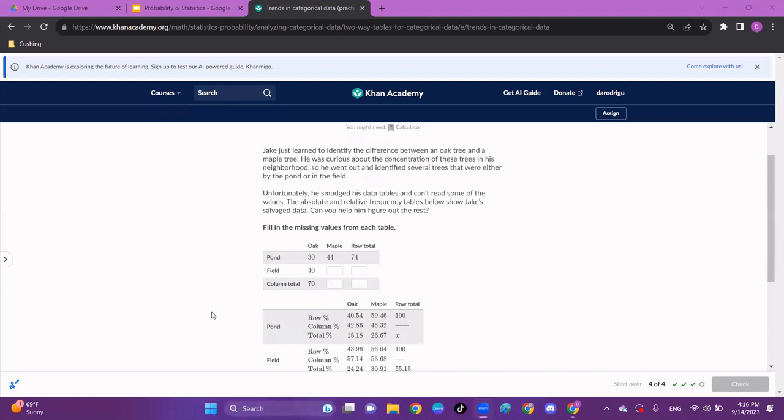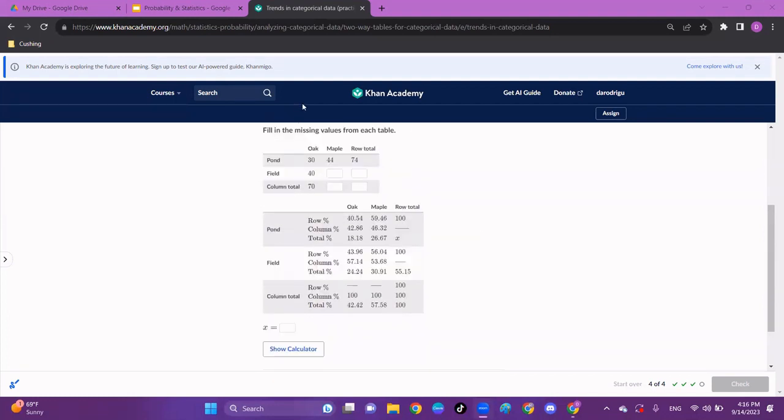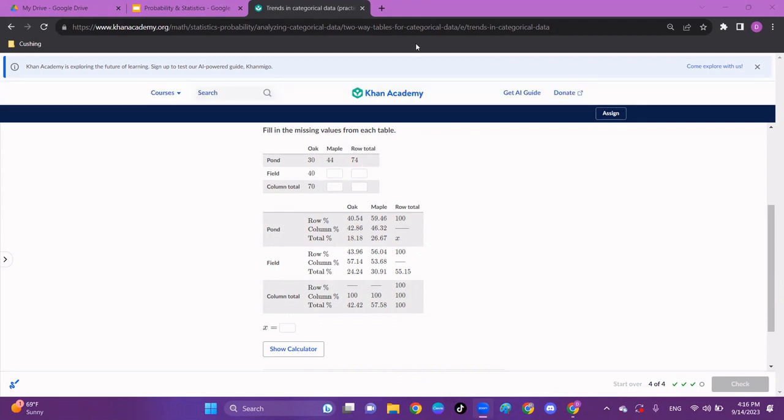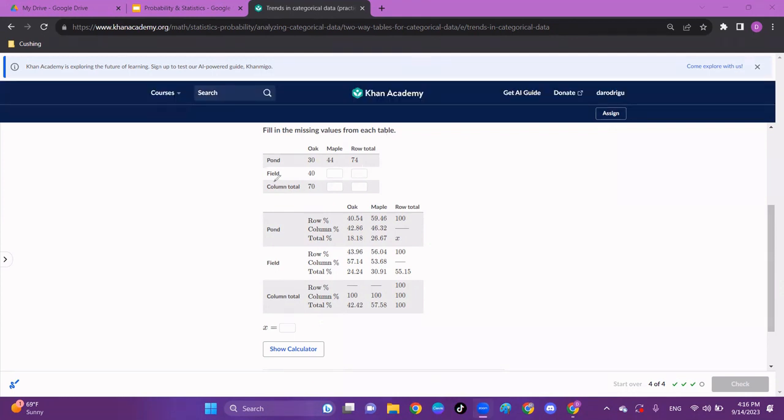Sure hope so. All right. So we have data on whether it's an oak tree or a maple tree, and whether it's by the field or by the pond. There's only a few numbers we need to fill in here. There's 4 numbers. The first I'm looking at is the field. I don't know how many total there were in the field, but I might be able to figure that out. So what I'm going to do is look at the maple.